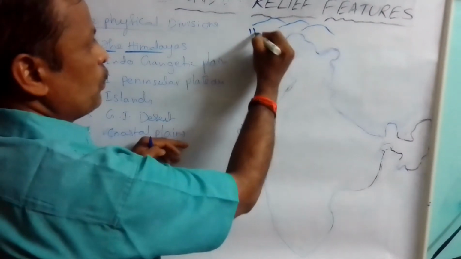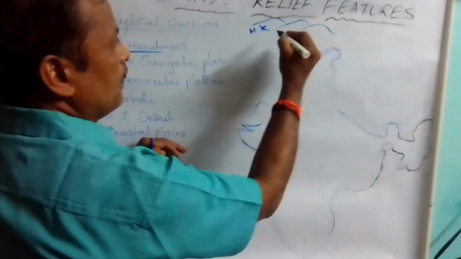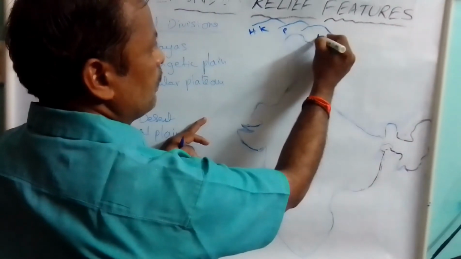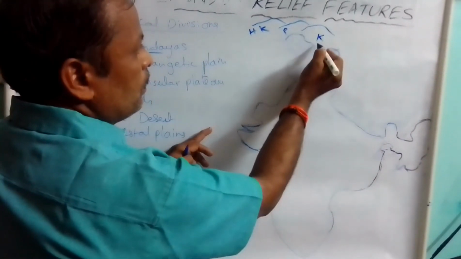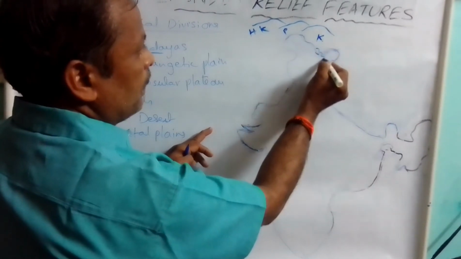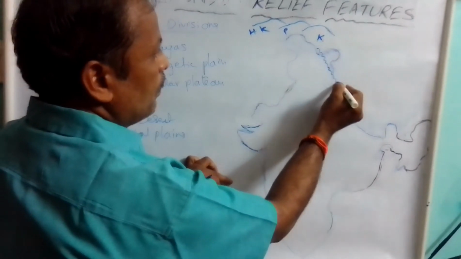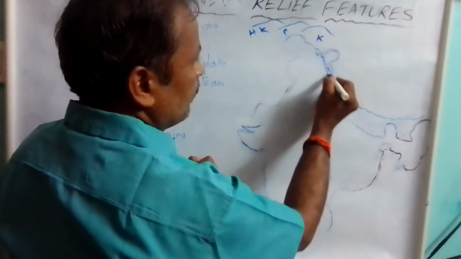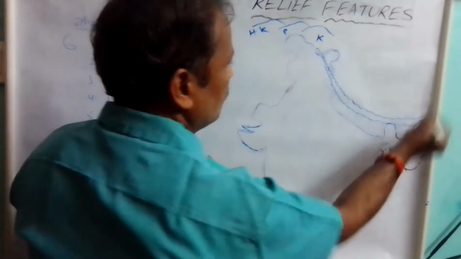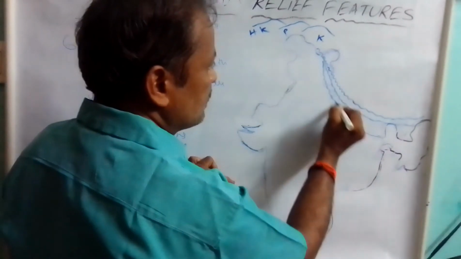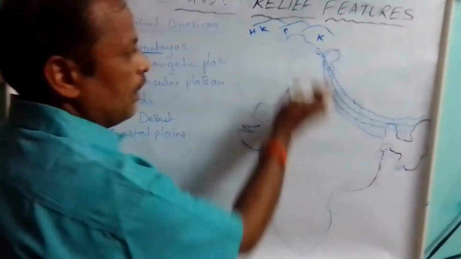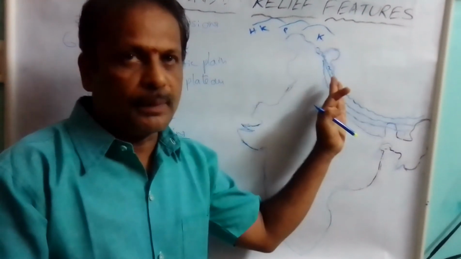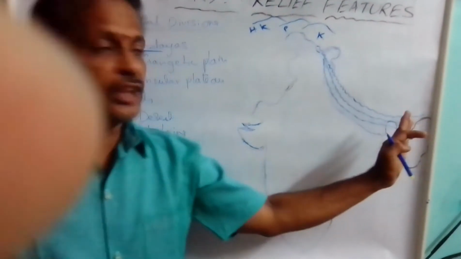This is Hindu Kush, the second one is Pamir, and the third one Karakoram. To the south of Karakoram a long mountain range is forming, and it has 3 parallel ranges, and like an arc it is forming from Jammu and Kashmir up to the Arunachal Pradesh.